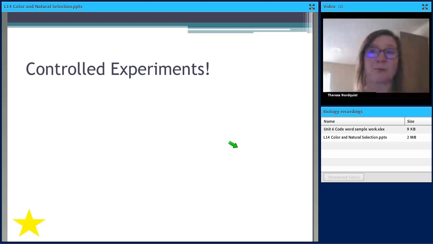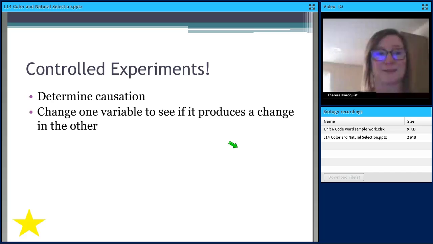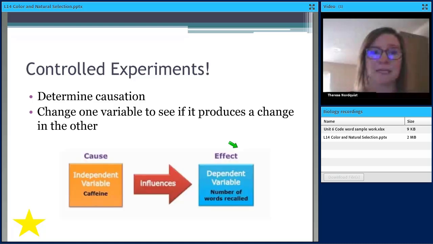Now, controlled experiments are what we can do to help see, with these correlated variables, is one causing the other? So we can do controlled experiments to determine causation. With a controlled experiment, you change one variable and see if it produces a change in another.